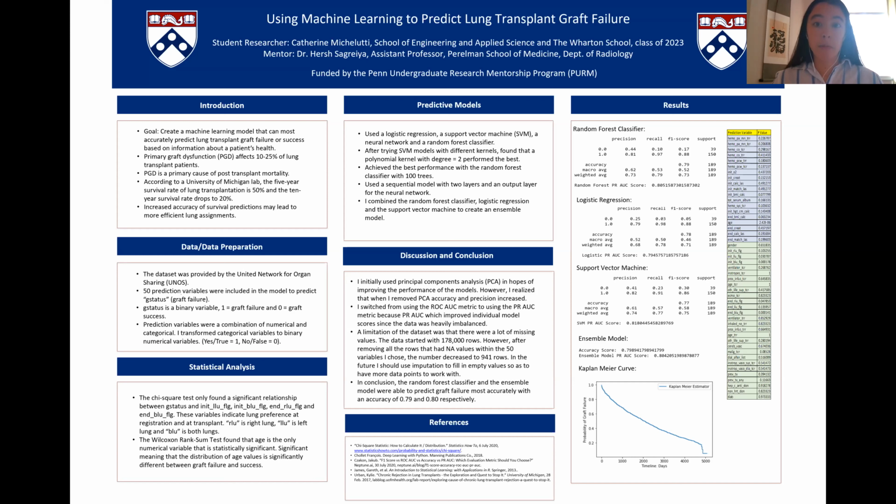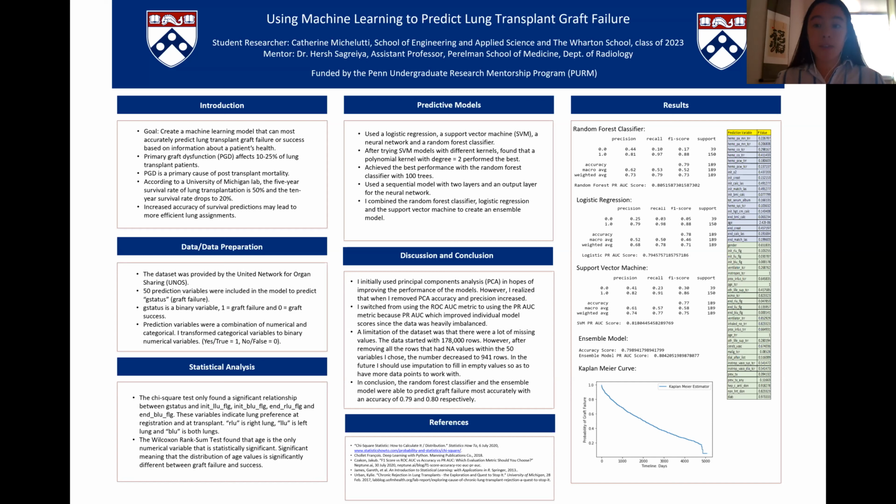I also plotted a Kaplan-Meier curve, which you can see in the results section. Kaplan-Meier curves are used to show survival versus time after an event. Therefore, this curve shows the probability of graft failure from the time of the transplant. As you can see, the longer one survives, the probability of graft failure decreases.